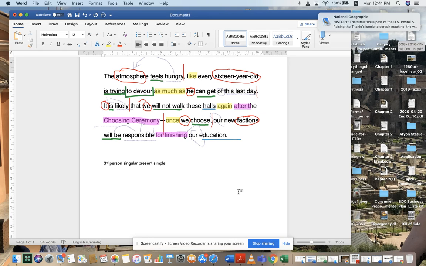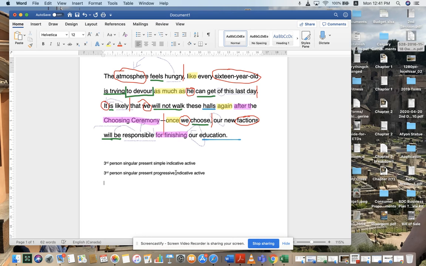So we got third person singular. Look at this. This time, it's not going to be simple, is it? It's going to be progressive because of the ing. And I have to add both are indicative. And they're active. If you don't remember what active means, it simply means that the verb can take a direct object versus a passive, which is a verb that acts on the noun or the subject.